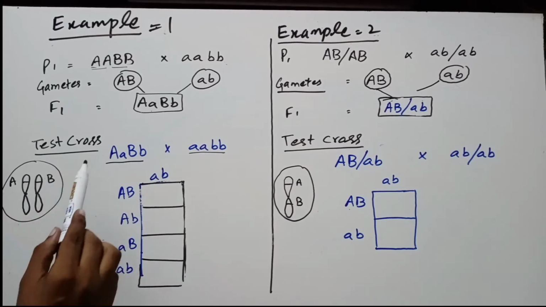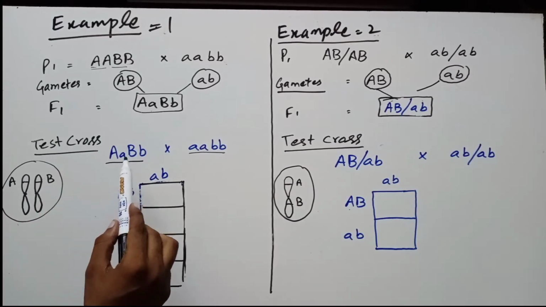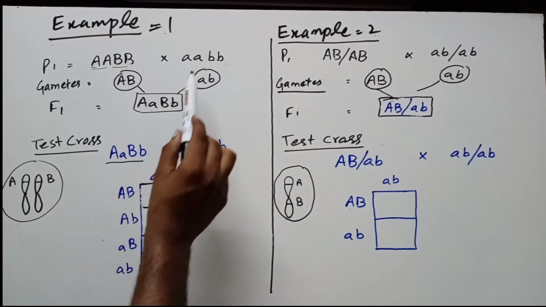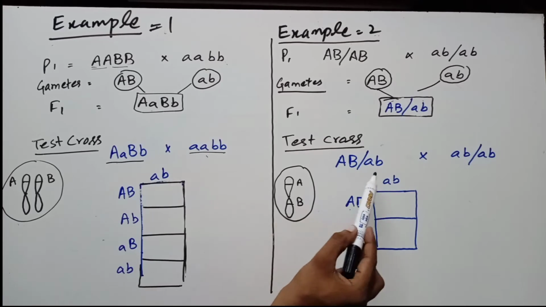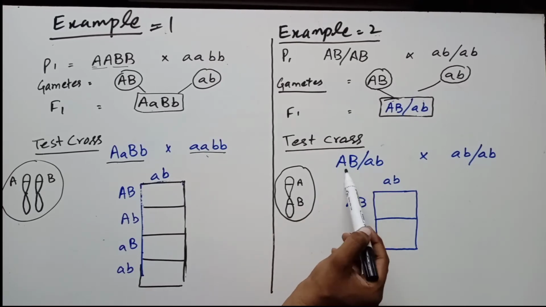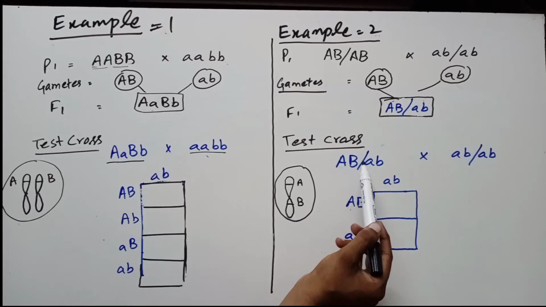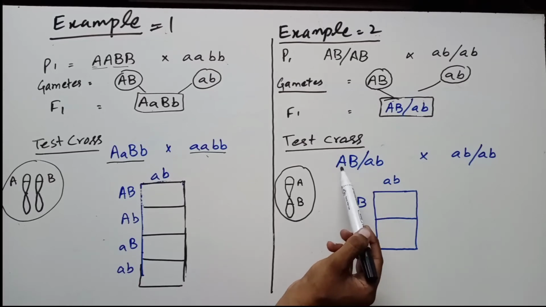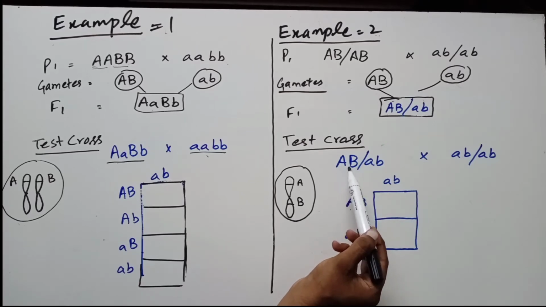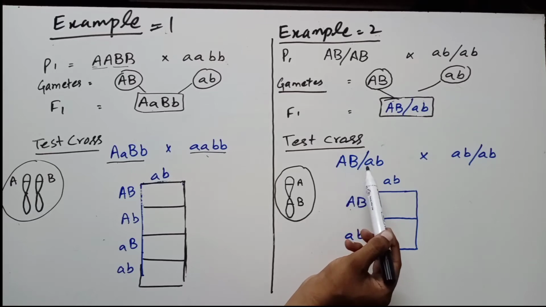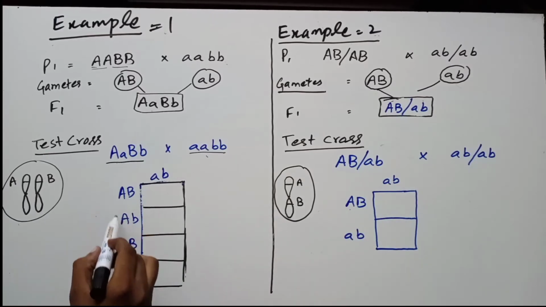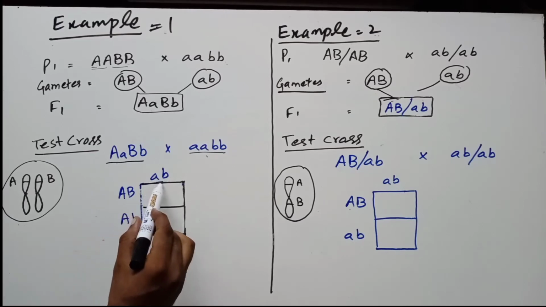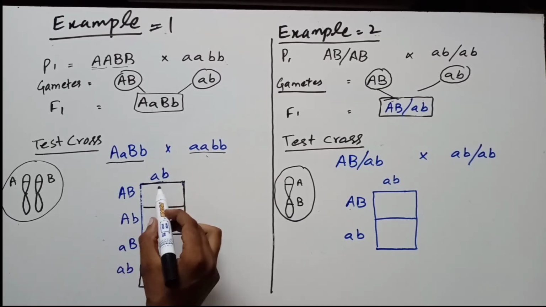The test cross, you are familiar that a test cross is the cross between F1 and homozygous recessive. This is F1 and this is homozygous recessive. Here is also an F1. You can see here F1, capital A and capital B slash small a and small b. It means that capital A gene is not separated from capital B, and the same is the case, small a is not separated from small b. These are the gametes of F1 and this is the gamete of homozygous recessive. What will be the result?